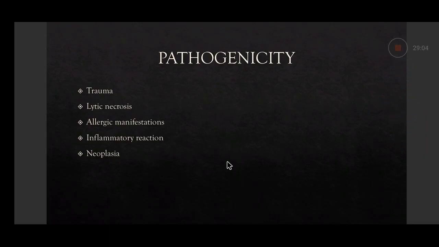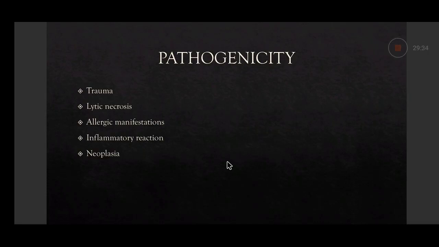Then allergic manifestation. Allergic manifestation may occur due to secretions and excretions of the growing larvae. Growing larvae produce secretions, and they may also be produced from the dead parasite. Another example of allergic manifestation: if a hydatid cyst ruptures, then the hydatid fluid can cause anaphylaxis. So allergic manifestation, anaphylaxis, may occur.